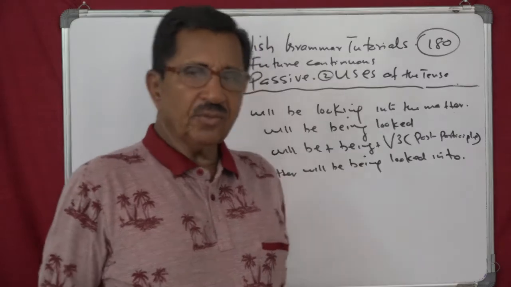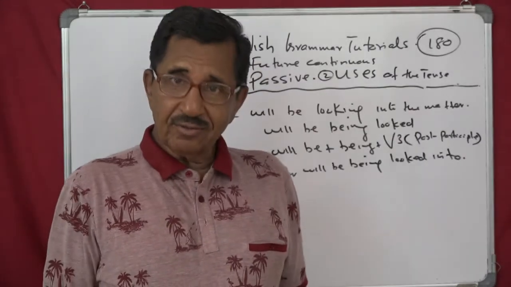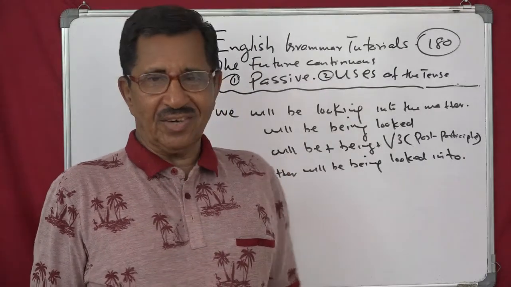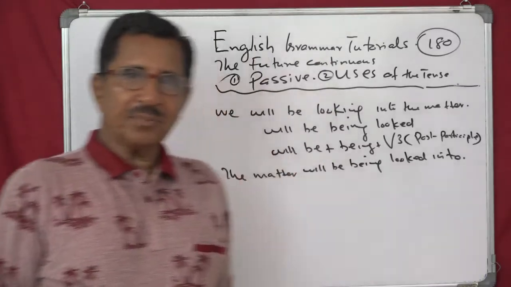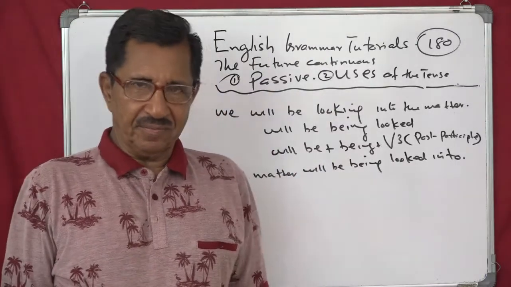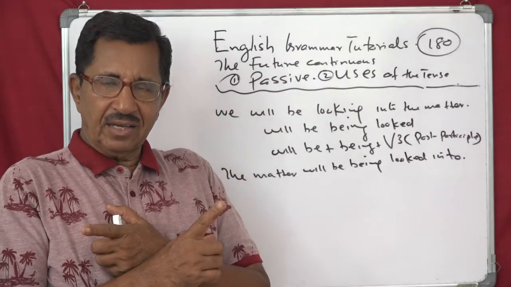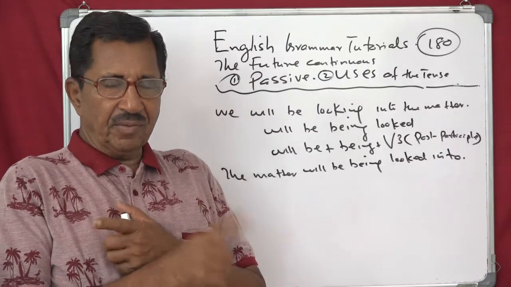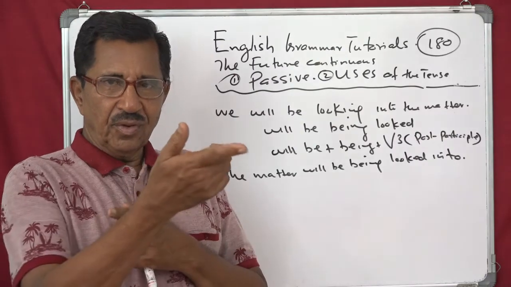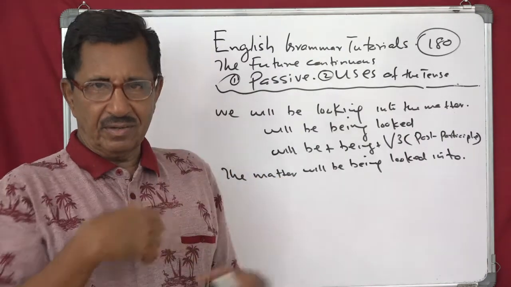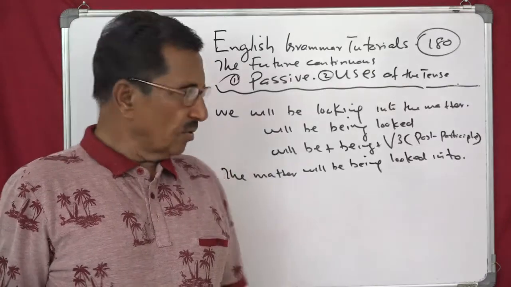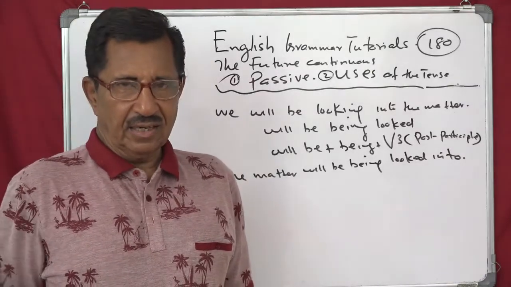So this is how you can form the passive like this: will be plus being plus past participle. And of course you have to change the subject and the object. For NB1 will become NB2 and NB2 will become NB1 with by. Looked into by us.